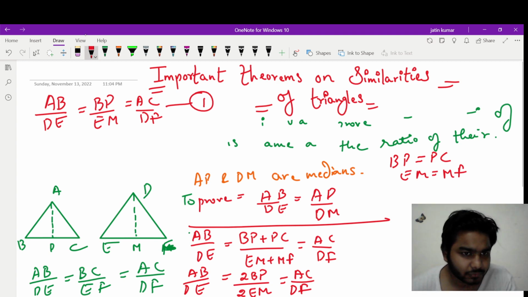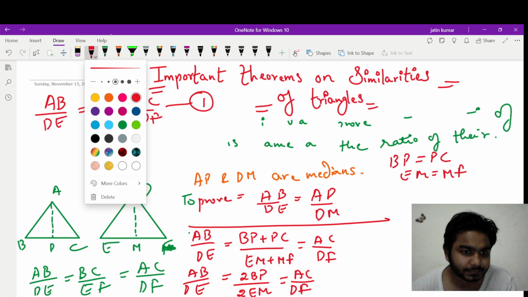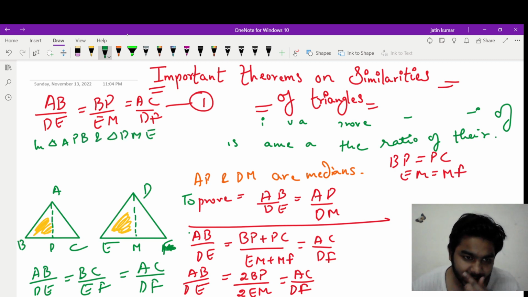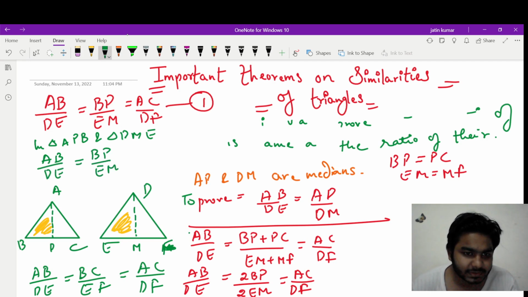Now look at the left triangles. In triangle APB and triangle DME, can I say AB upon DE is equal to BP upon EM from equation 1, and angle B will be equal to angle E, that is given because the triangles were equiangular.